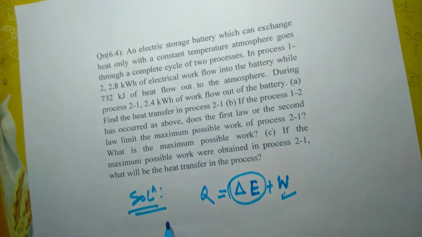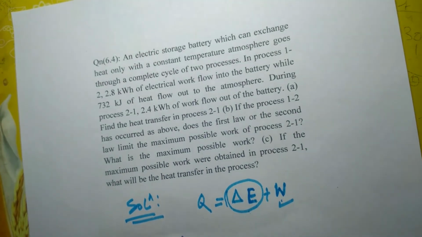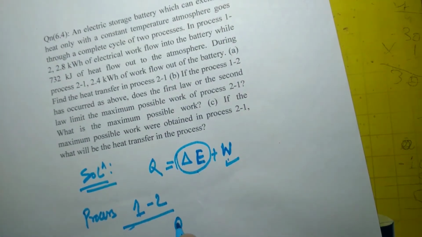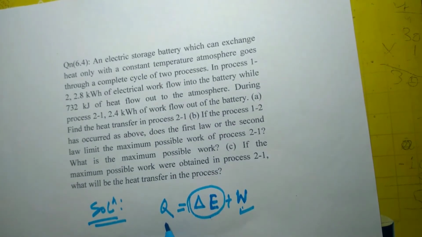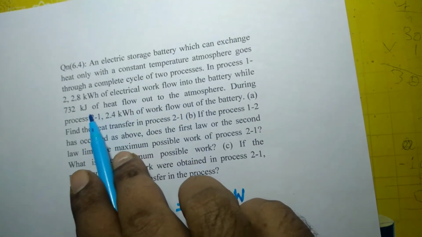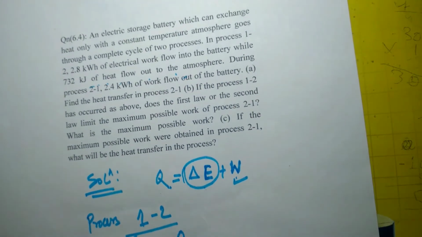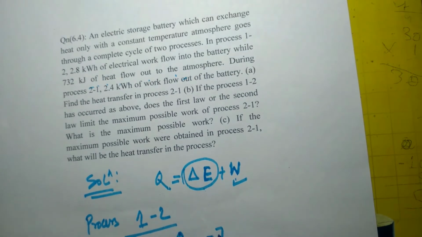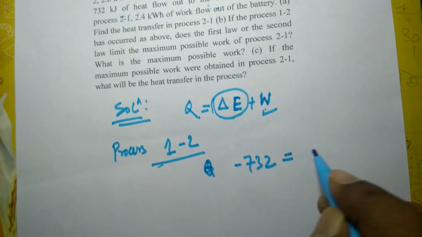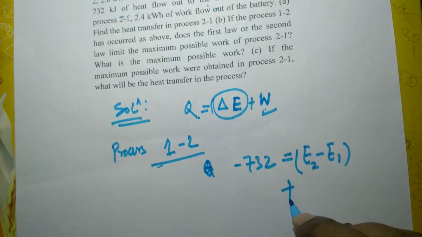So for process 1-2, if you use this equation, Q12 heat, in this equation Q is the heat input into the system, but in this case in process 1-2, 732 kilojoule of heat flows out to the atmosphere. So ये system से बाहर हो रहा है. So in place of Q I'll write -732 is equal to E2 minus E1, delta E, plus W12.